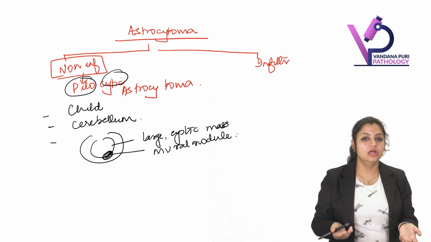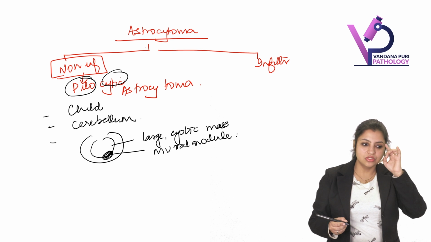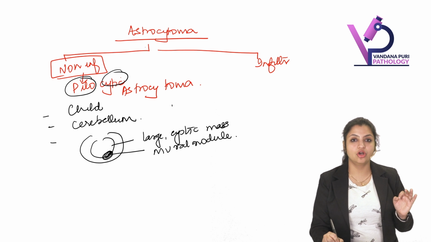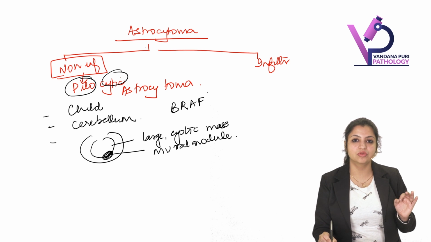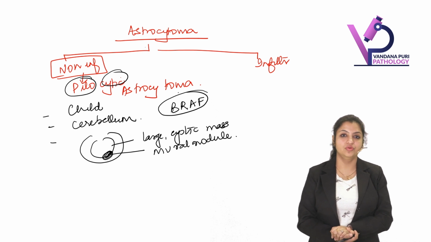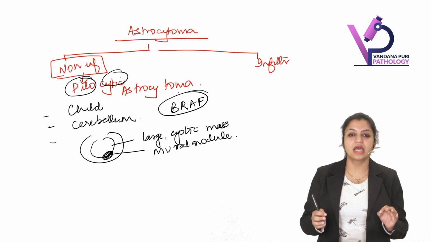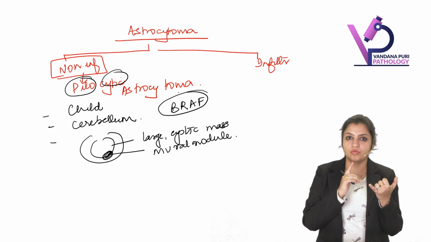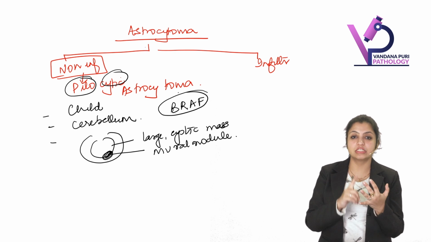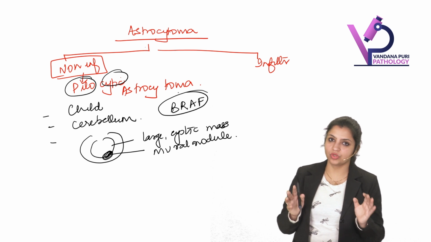Now, let us look at this tumor. And what is the cause? I tell you, always ask the cause. When it is occurring in the cerebellum, the most common mutation associated with pilocytic astrocytoma is the BRAF mutation. That's the cause. So what have you learned? It is a tumor of children, occurs in the cerebellum. The most common mutation is BRAF. It presents as a large cystic mass with a mural nodule. Will you remember that?